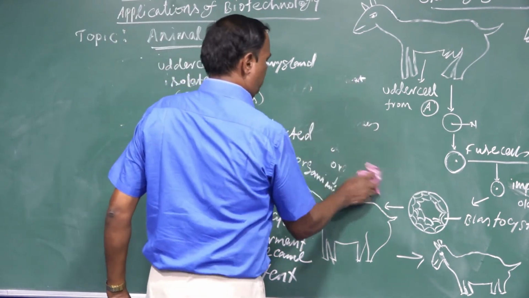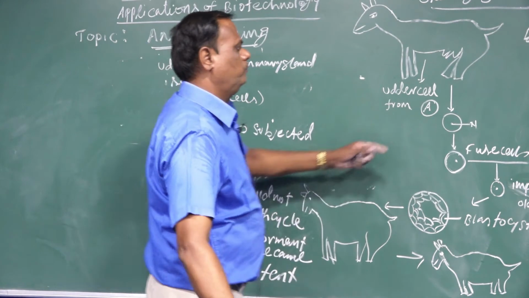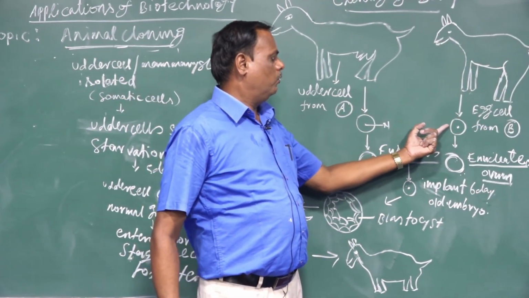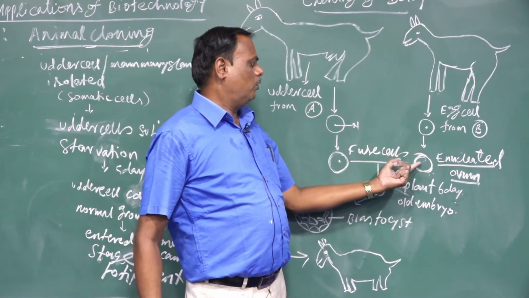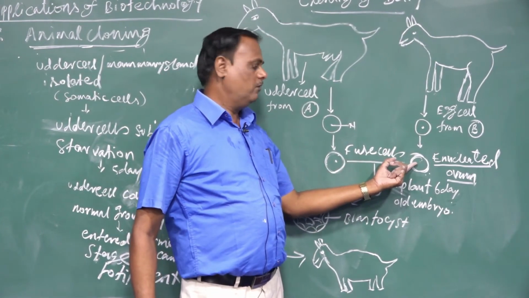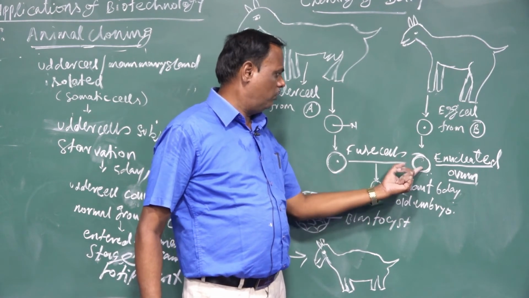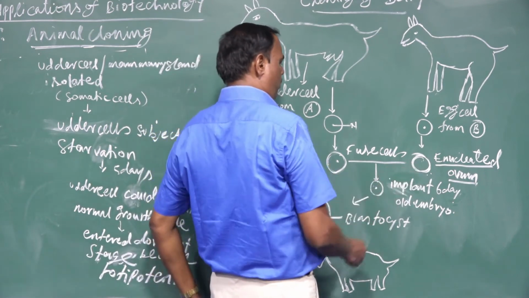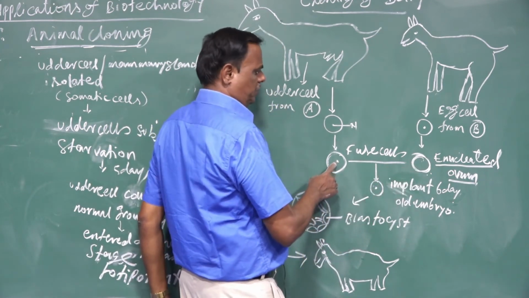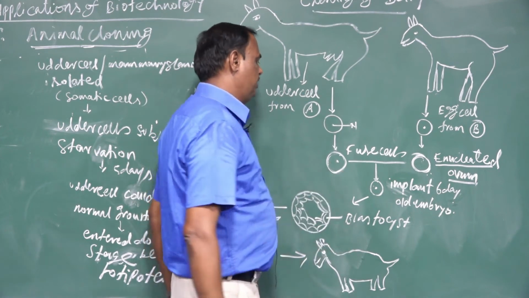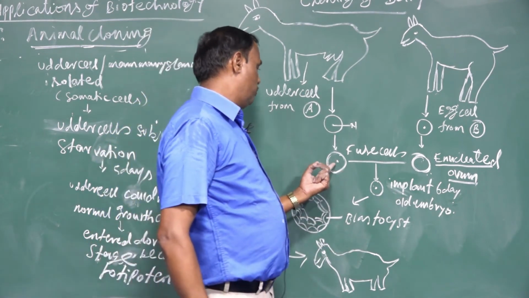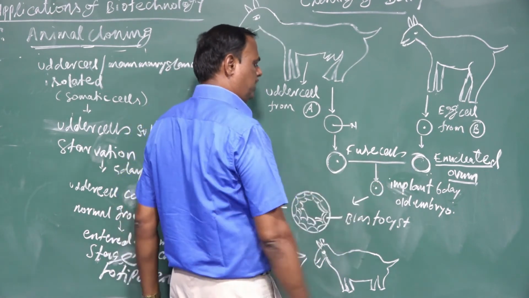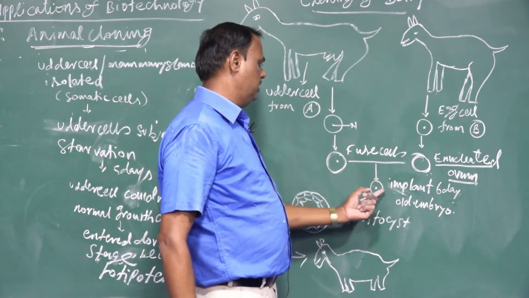Next, at the same time, the ovum is removed from another sheep. When the ovum is removed, the nucleus of the ovum is removed. When the nucleus of the ovum is removed, that is called an enucleated ovum. After the dormant stage is over, the somatic cells are fused with this enucleated ovum. These are the fused cells.